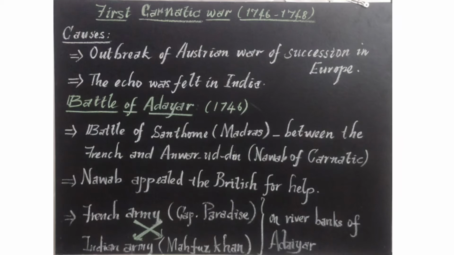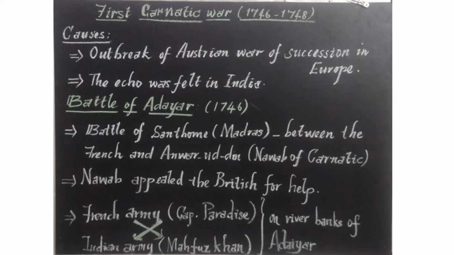Let us see what happened in that war. The war happened at a place called Adyar. Adyar is a small place on the banks of the River Adyar, and there is a place called Santhome. You may have heard about it. Santhome is one of the famous places in Madras. The Santhome Cathedral is also very famous.